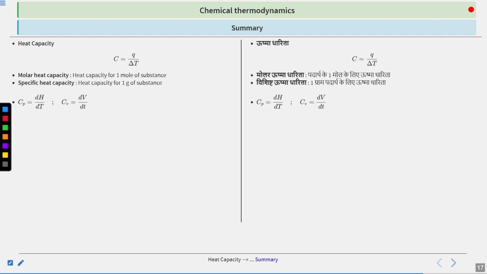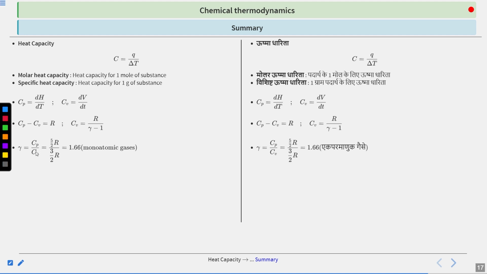Now this was our Cp and Cv, which is your heat capacity at constant pressure and constant volume. Cp is given by dH by dT, and Cv is given by dU by dT. And Cp minus Cv is equal to R, but if it is having n moles, then Cp minus Cv equals nR. If you use this formula, and you know that Cp by Cv equals gamma, then you can derive the equation Cv equals R by gamma minus 1.